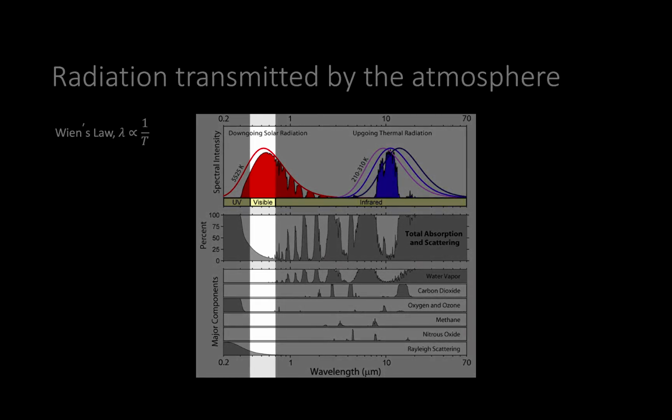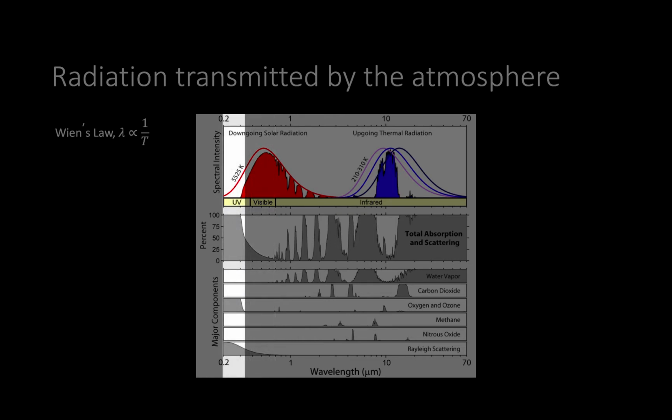At visible wavelengths at around 0.5 microns, the atmosphere is largely transparent. That is, it lets radiation in the visible pass through without being absorbed. At shorter wavelengths, in the ultraviolet, particularly below 0.3 microns, the atmosphere is opaque. That is, it absorbs all radiation at these wavelengths. The reason for this is the presence of oxygen and ozone in the atmosphere. The absorption prevents potentially mutagenic radiation from reaching the biosphere.